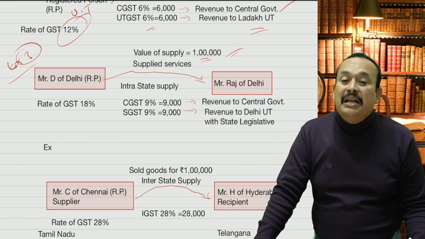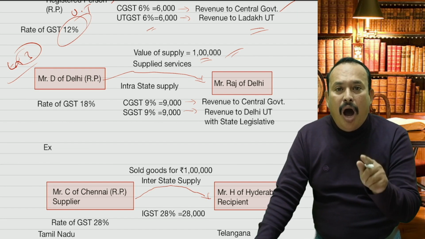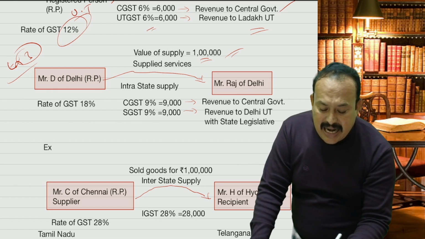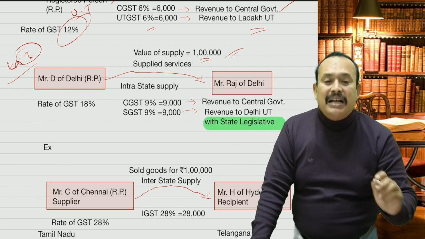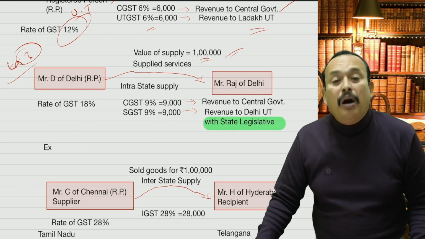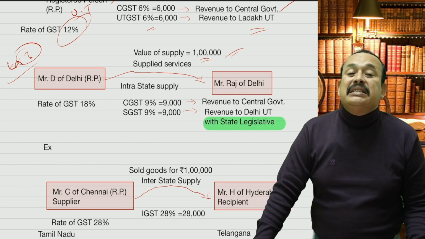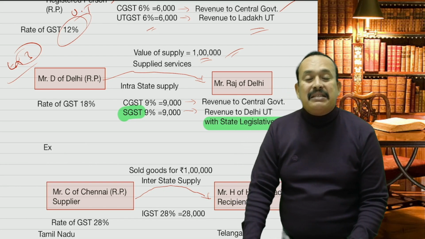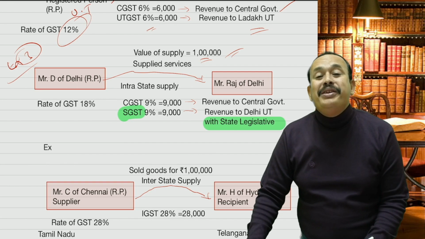What will apply? CGST and SGST will apply, because Delhi is the UT which has a state legislative assembly. As a result, the Delhi government has passed the State Goods and Services Tax Act. Therefore, CGST and SGST will apply in the intrastate case within the Union Territory of Delhi.